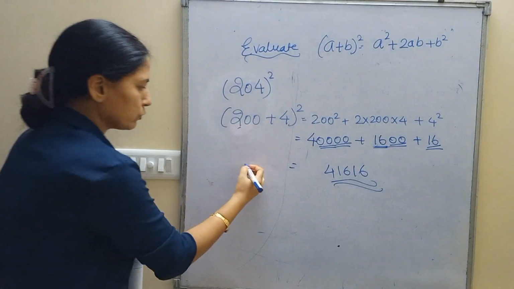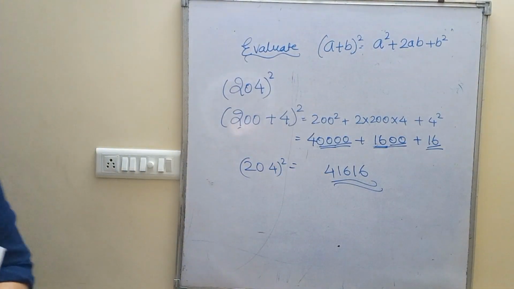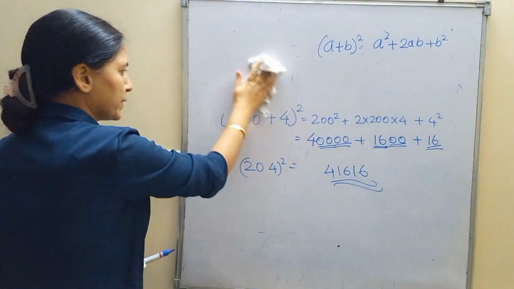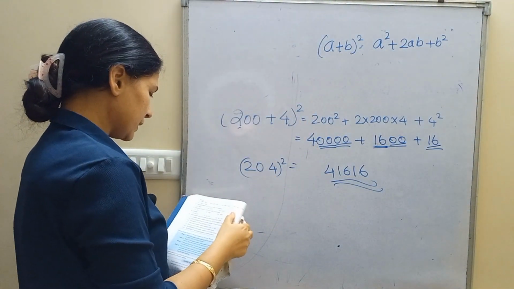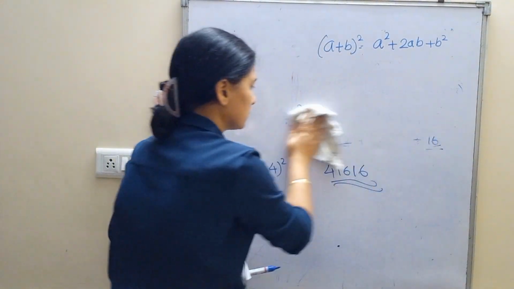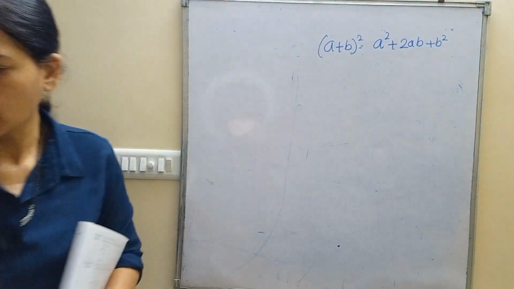That is 204 ka square. Isn't that simple? Next is, instead of 204, if they tell you to put 430. Okay? With the same formula, a plus b the whole square, हम करेंगे